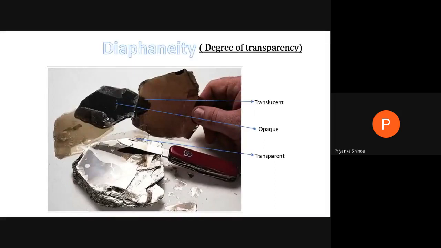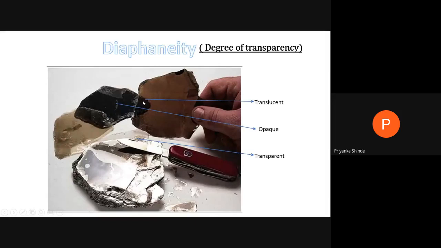I hope you have understood what is transparent. Transparent means the light can pass through the mineral and the object behind it can be seen clearly. Then we'll move on to translucent. Translucent is when the light can pass through the mineral, but the object behind is not seen clearly.